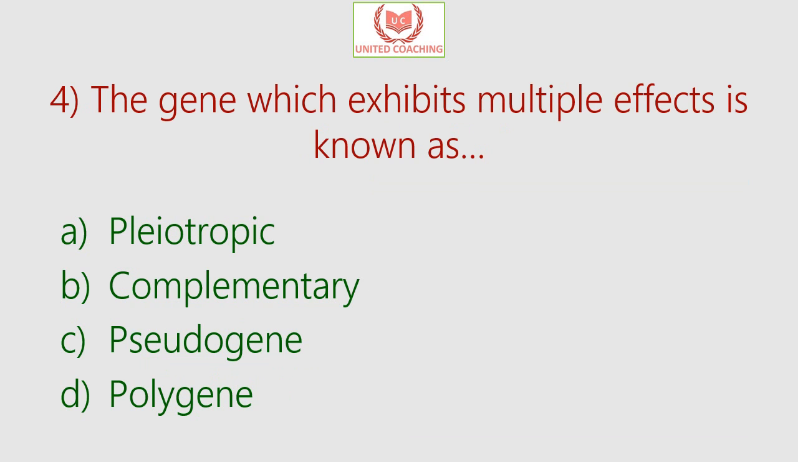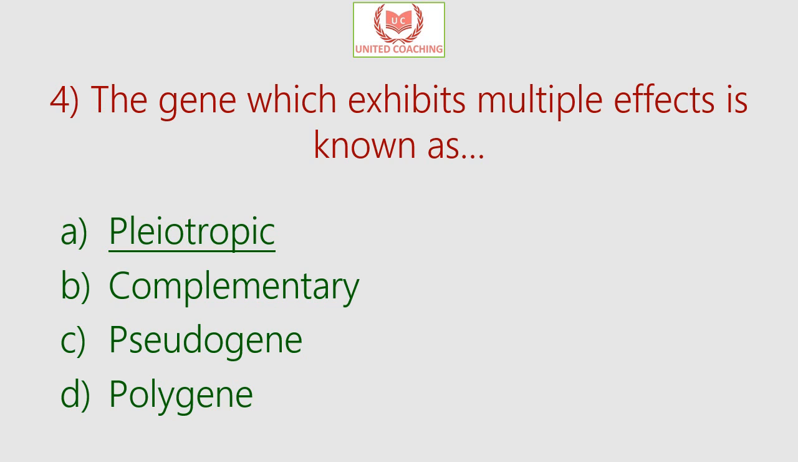Our next question is, the gene which exhibits multiple effects is known as. Is it pleiotropic gene or complementary gene or pseudogene or polygene? So the answer is pleiotropic gene. Pleiotropic gene means producing or having multiple effects from a single gene. A gene that causes diverse effects such as long fingers and toes, dislocation of the lens of the eye and dissecting aneurysm of aorta in one single person. So one gene is responsible for diverse effects. So that is pleiotropic effect.